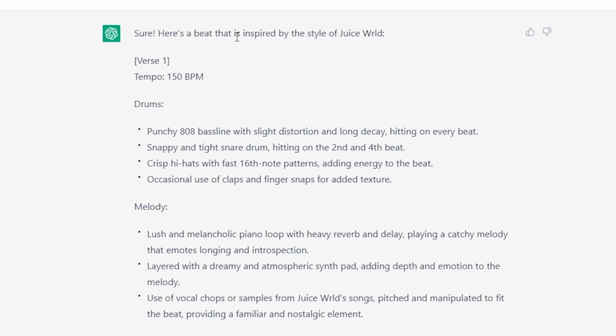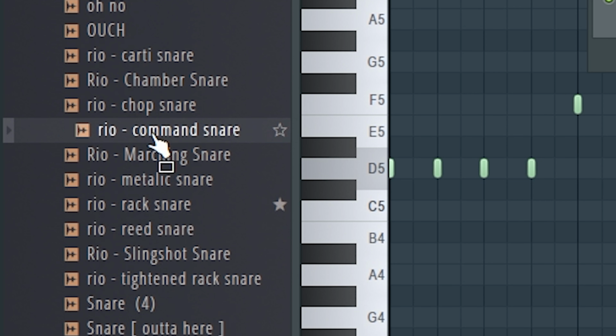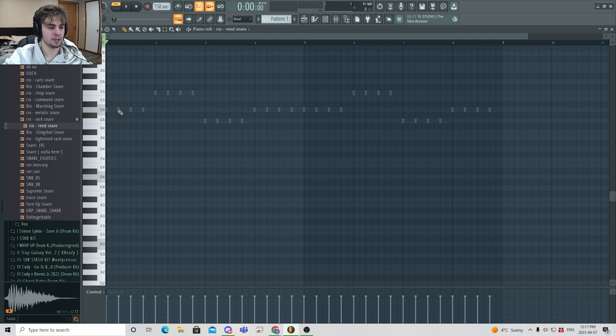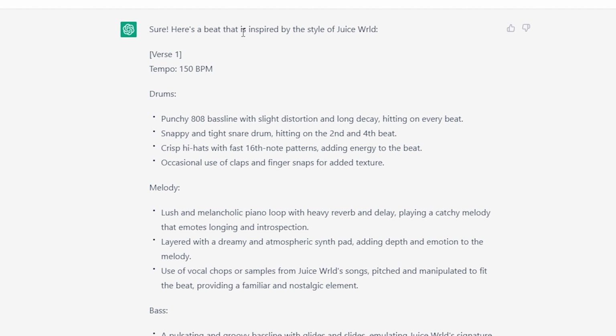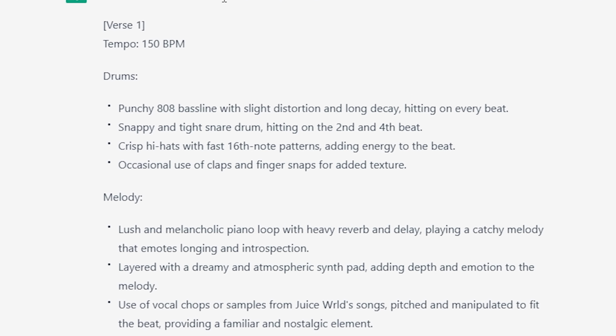Snappy, tight snare drum hitting on the second and fourth beat. Let's come to my snares. This one says on the second and fourth beat. So 1, 2, 3, 4. Control C, Control V. Next it says crisp hi-hats with a 16 note pattern adding energy to the beat.